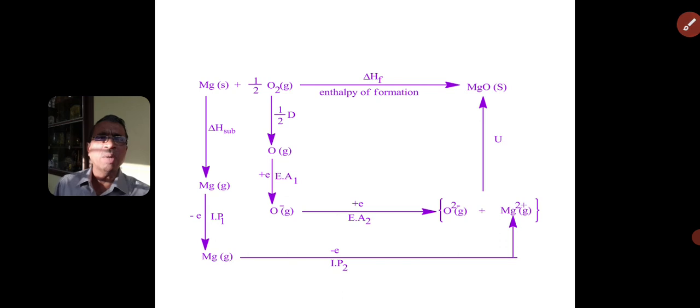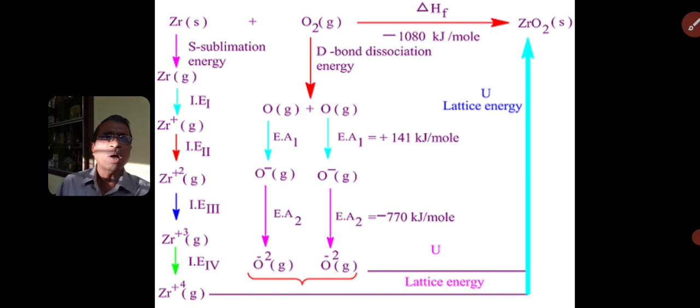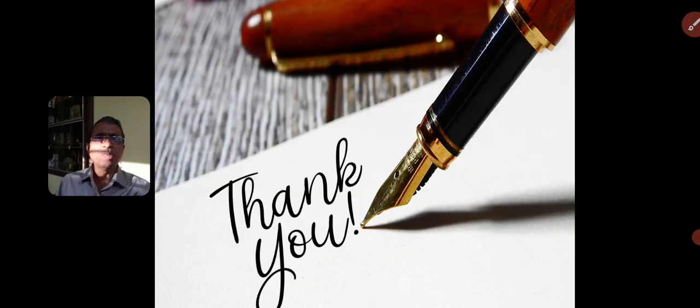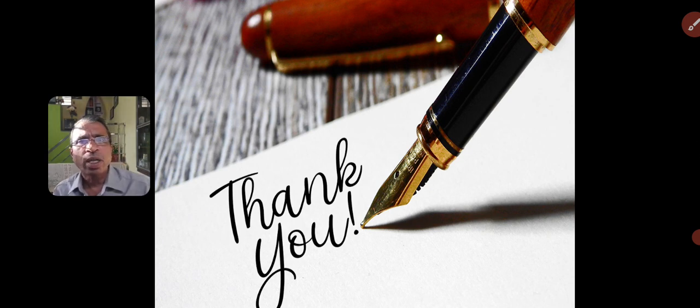This is a Born-Haber cycle for magnesium oxide. This is the Born-Haber cycle for sodium nitride. And finally, this is the Born-Haber cycle for zirconium oxide. Students, you must be able to draw these Born-Haber cycles for different compounds. This much you have to learn regarding the Born-Haber cycle for various ionic compounds.